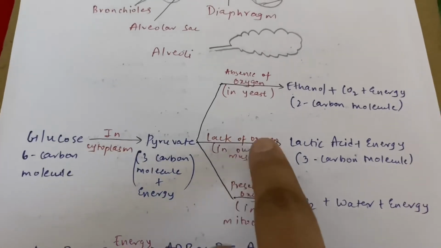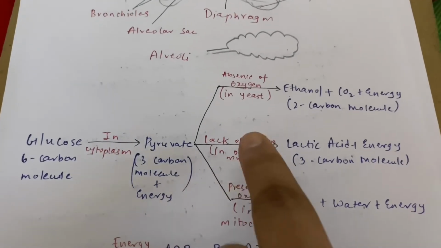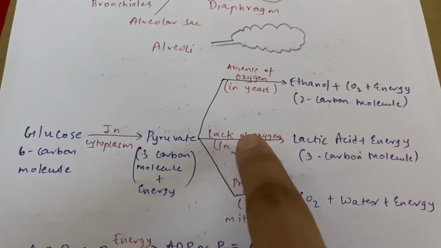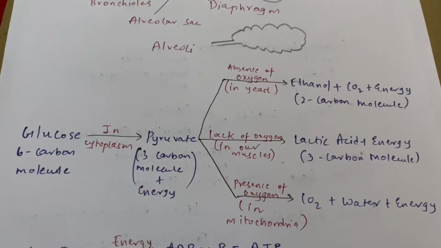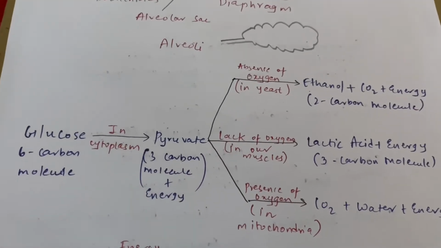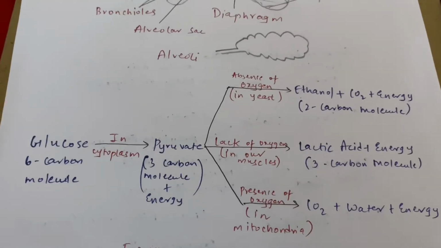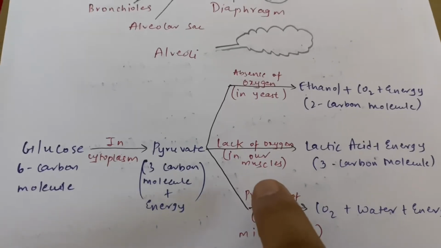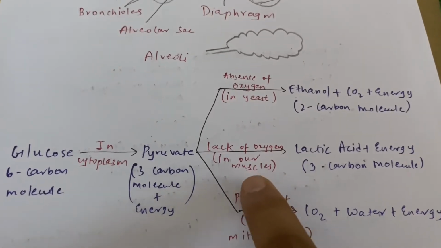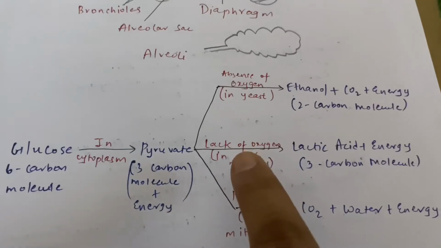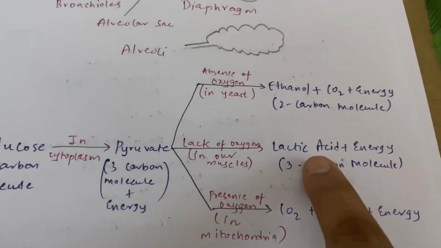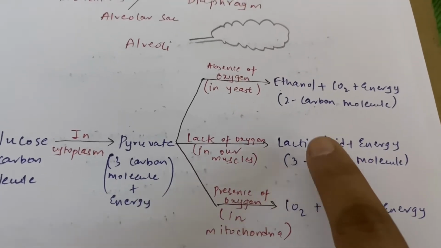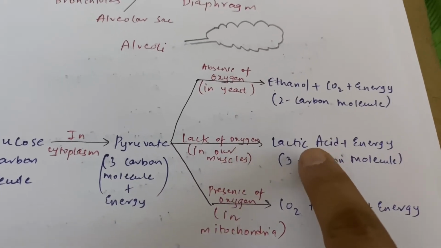While when there is a lack of oxygen, that occurs in our muscle cells, at that time your body releases lactic acid and energy. Now when does this lack of oxygen happen? For example, if a human being is resting for 2 or 3 months and then one day he starts some physical activity, his muscles require a lot of oxygen. If his body is not able to supply that amount of oxygen, then that muscle will release some amount of lactic acid. Because of this lactic acid, problems arise in the muscles. Correct. So the pain which arises in your muscle is because of this lactic acid.